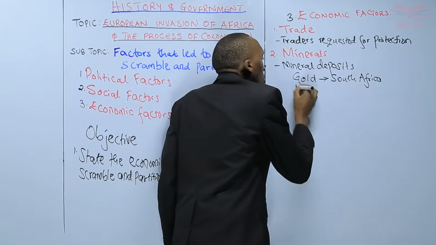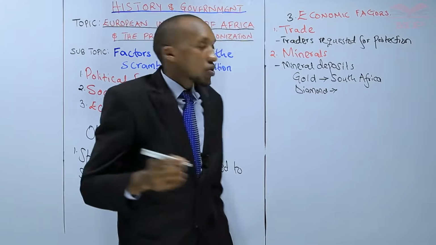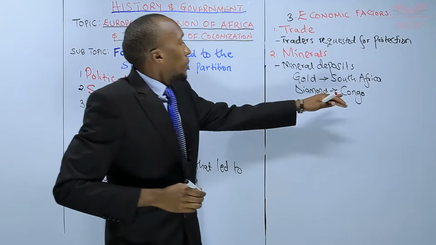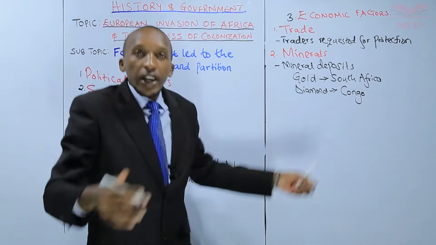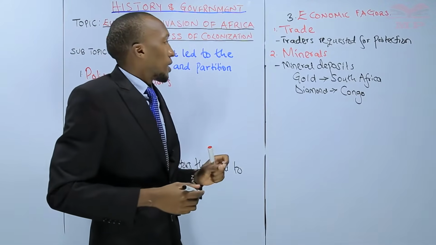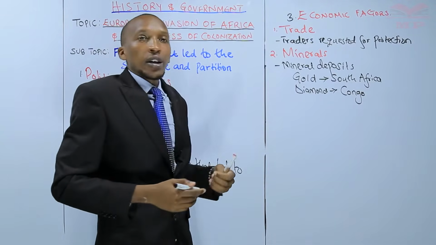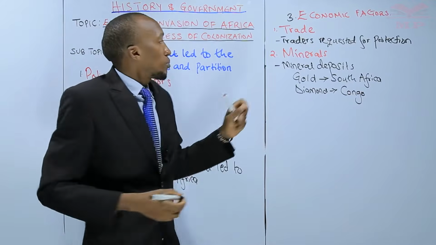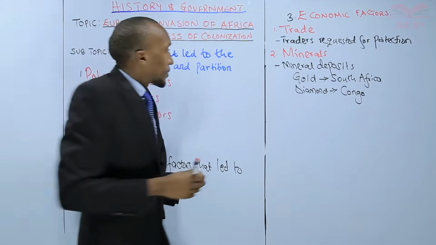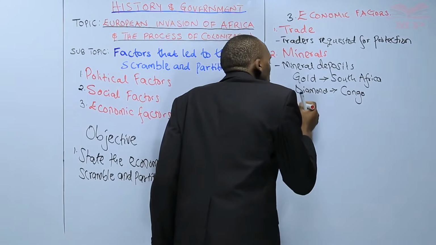Another example of mineral was diamond, which was found in Central Africa, right? The Congo, right? So European powers were interested in different parts of Africa because of the minerals that were found in these places. There you can get many different examples, right? Even in West Africa, there were minerals that interested the European powers to come and get a portion of the African continent. And then number three, the next economic factor, we can talk of industrialization.